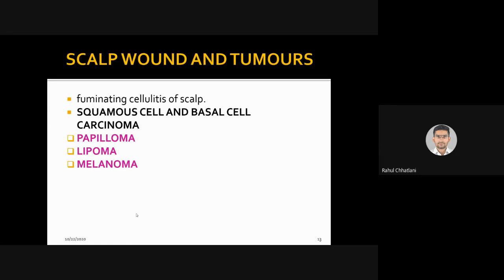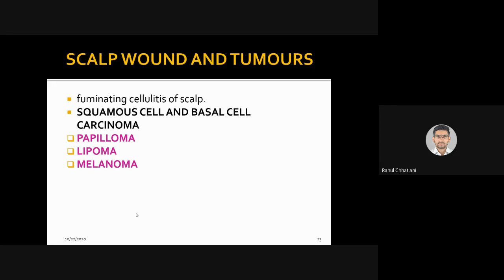Papilloma, lipoma, and melanoma. Now, from the name itself, you can make it out. Papilloma is nothing else but a benign epithelial tumor. So it is a benign condition, it does not grow much. Also it incorporates the epithelial, that is the basal or the ground substance of the cells.